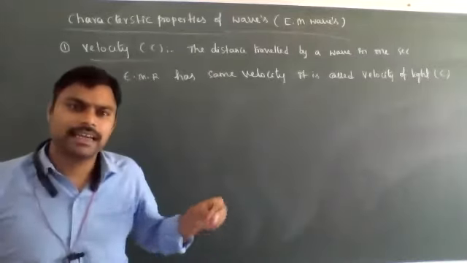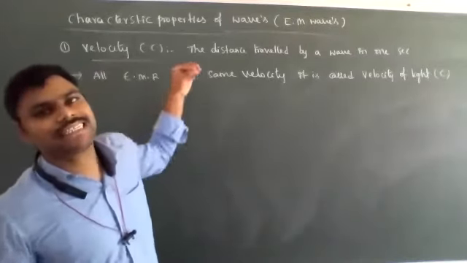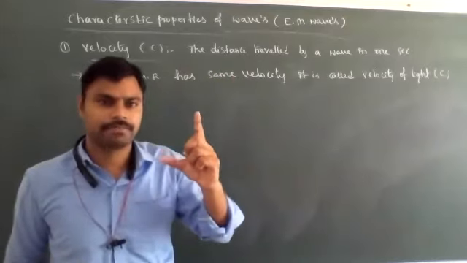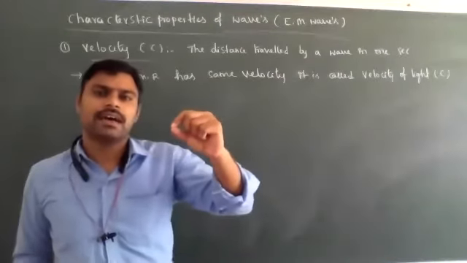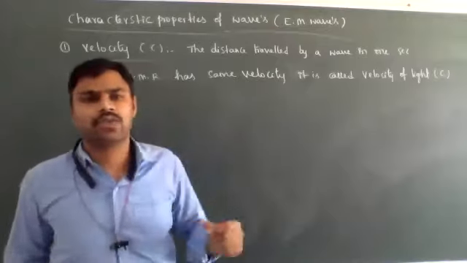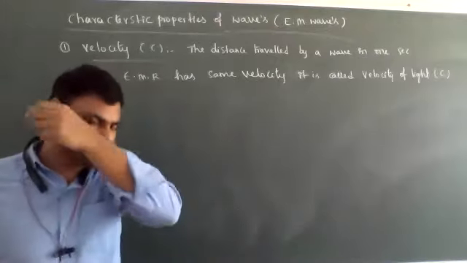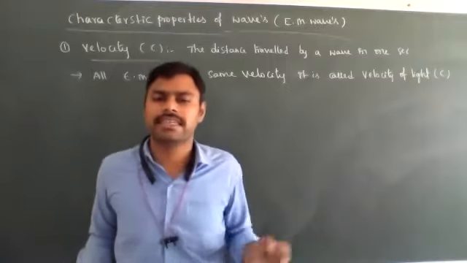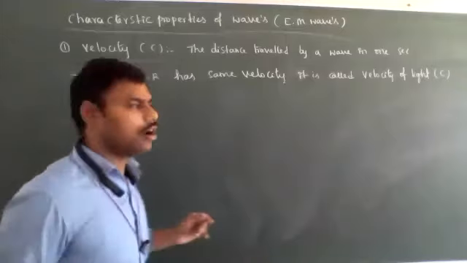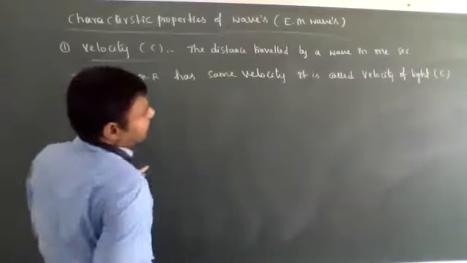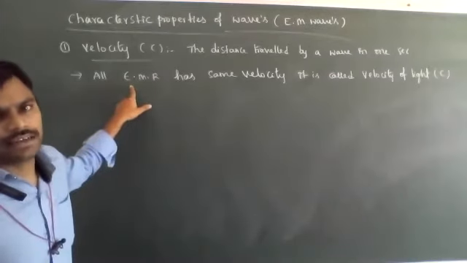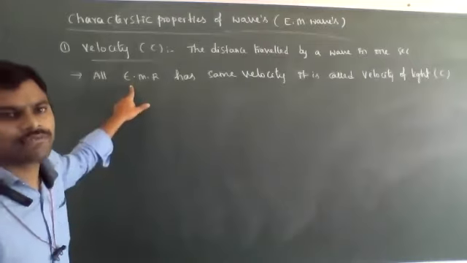So what is its velocity? The velocity means how much distance is traveled by a wave in 1 second of time. In that particular 1 second, how much distance the wave or light can travel, that distance is known as the velocity of light. So the supreme velocity in the universe is equal to the light velocity. The light velocity is also called the electromagnetic radiations velocity.